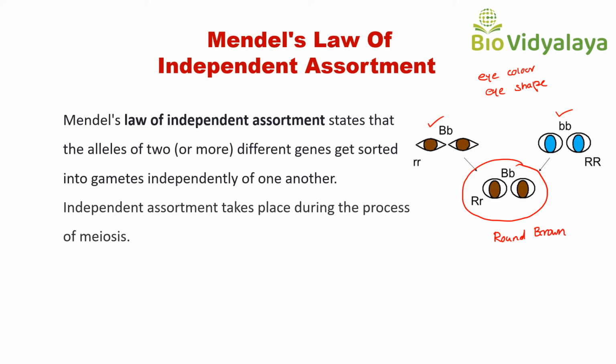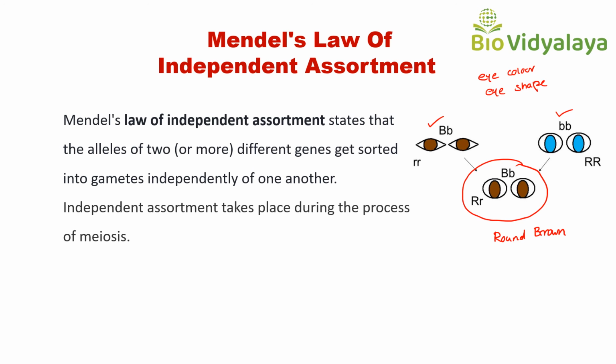From here we can conclude that eye color does not depend upon eye shape. That means they are not linked. In other words, the allele a gamete receives for eye color does not influence the allele received for eye shape.